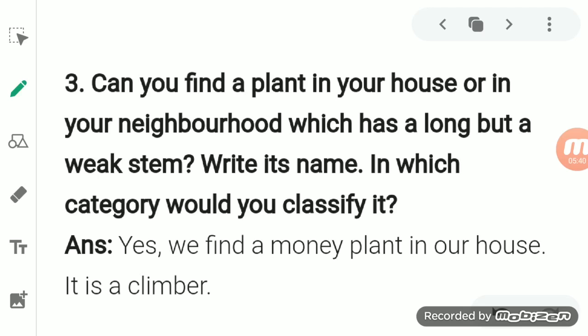So you know the money plant is a very good example of it. So yes, we have seen such a plant in our house as well as in our neighborhood, which has a weak stem. And the money plant comes in the climber category. They have a long stem, but the stem is very weak, so it needs support to move upward. Okay, so yes, we find a money plant in our house. And in which category would you classify it? So the money plant is basically classified as a climber. Okay, so the money plant is in our house and it is a climber.